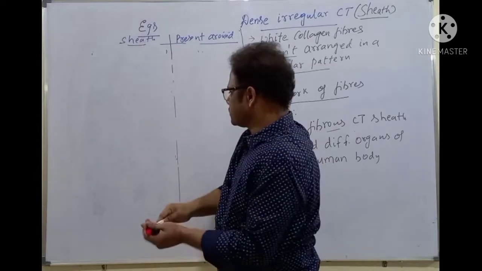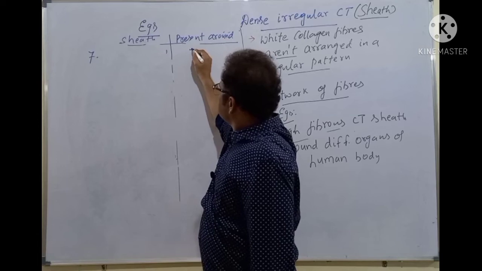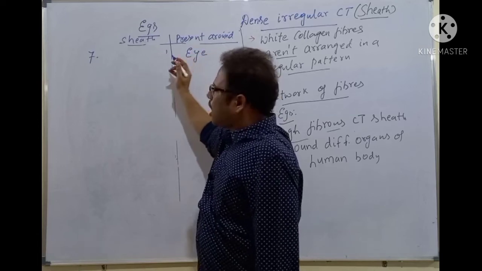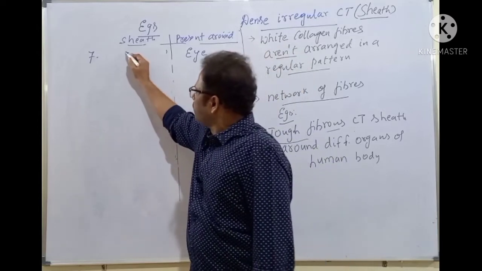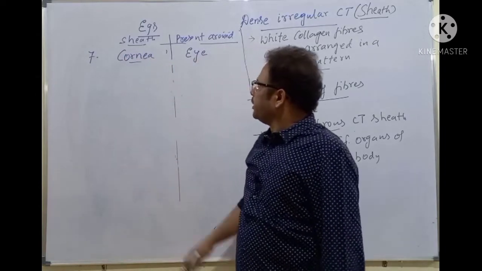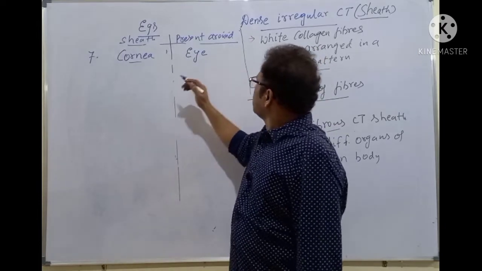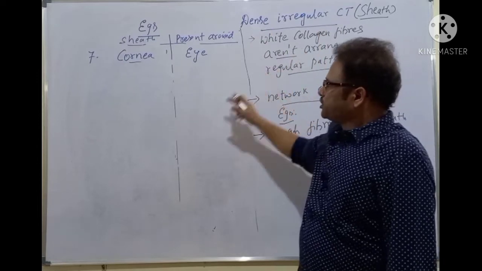And next one is number 7, the eyes. The exposed part of the eye is called the cornea. Around the cornea, the sheath is there. The cornea of the eye also contains the dense irregular connective tissue sheath.